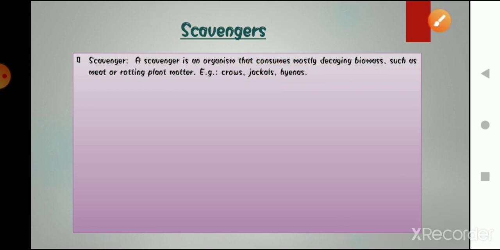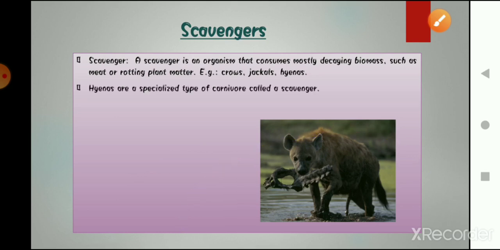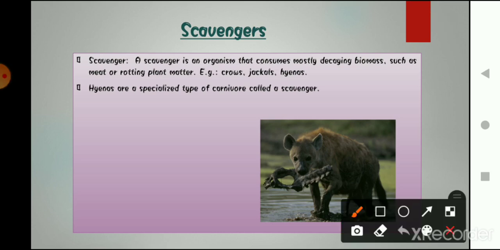These are scavengers. So a hyena is a special type of carnivorous called a scavenger. Scavenger, why? Because it eats the dead body of the other organism.